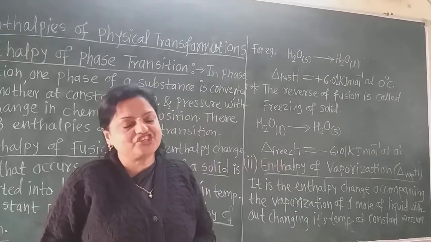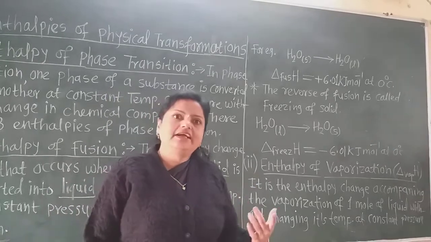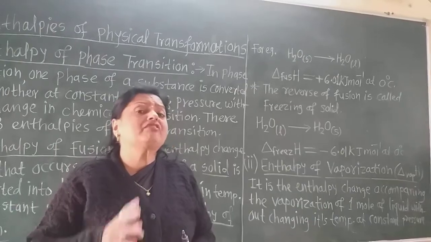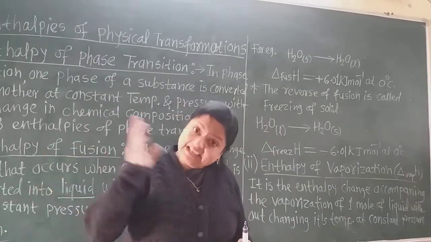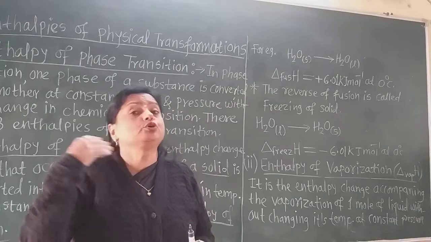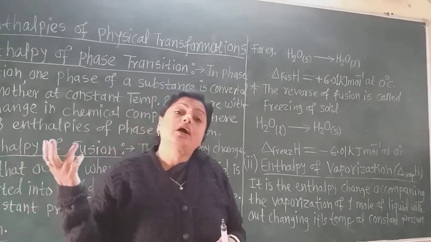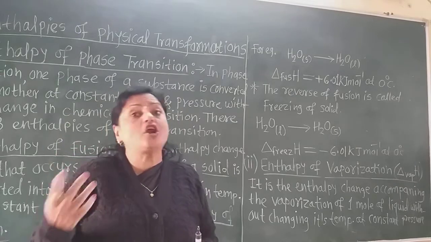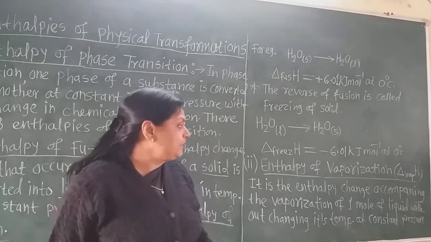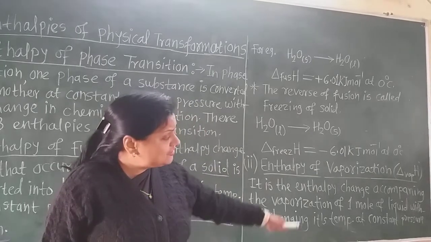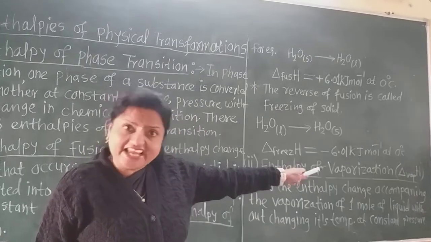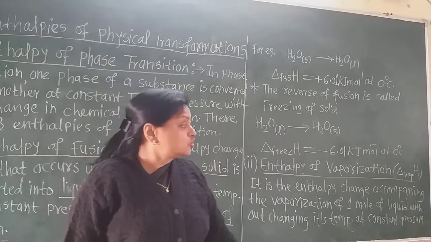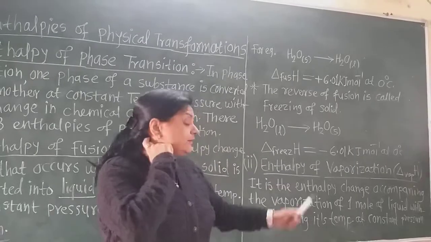Now next is the enthalpy of vaporization. In the phase transition, the second enthalpy is the enthalpy of vaporization. When liquid is converted into vapors, when 1 mole of the liquid is converted into vapor, how much enthalpy or heat gets absorbed? That is the enthalpy of vaporization, and it is denoted by delta vaporization H, with VAP written at the bottom of the delta sign. So delta VAP H is the enthalpy of vaporization.